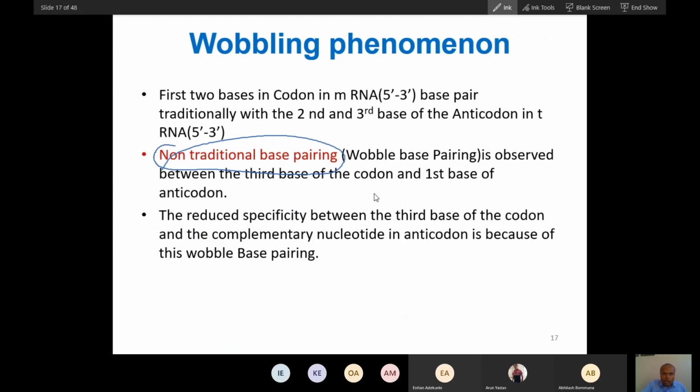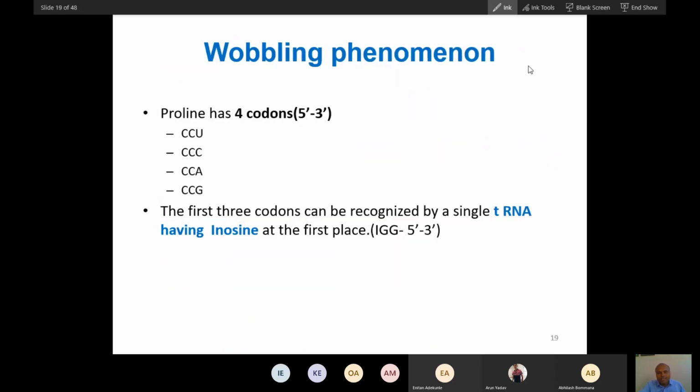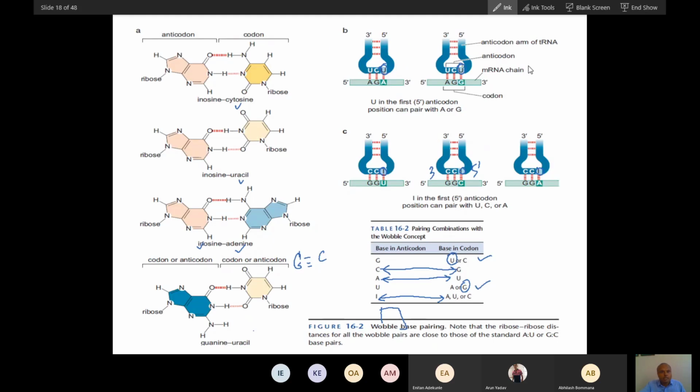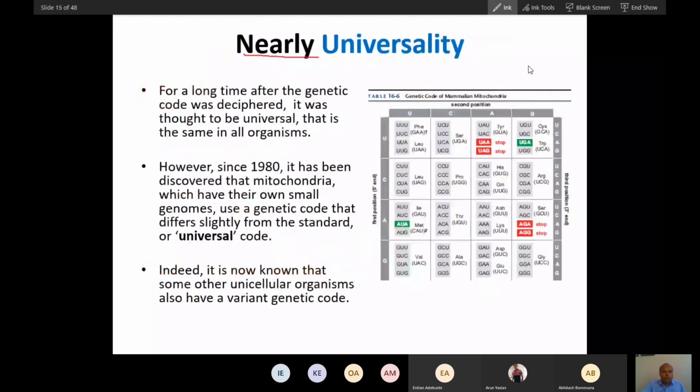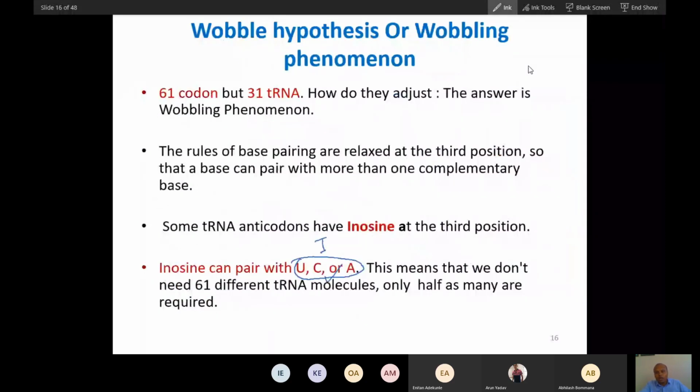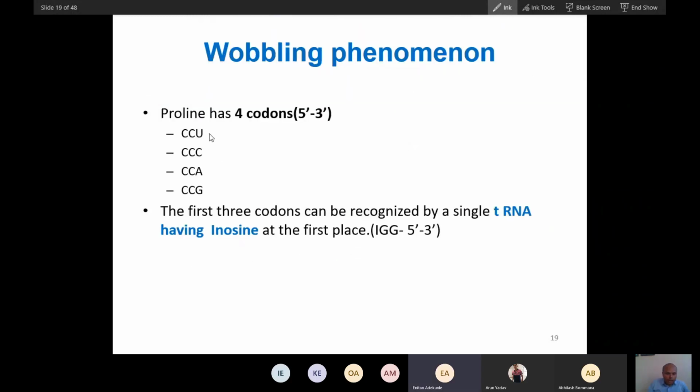So this wobble phenomenon explains how these 61 codons are read by 31 tRNAs. You can see from this also, I have given the same example, UCA.